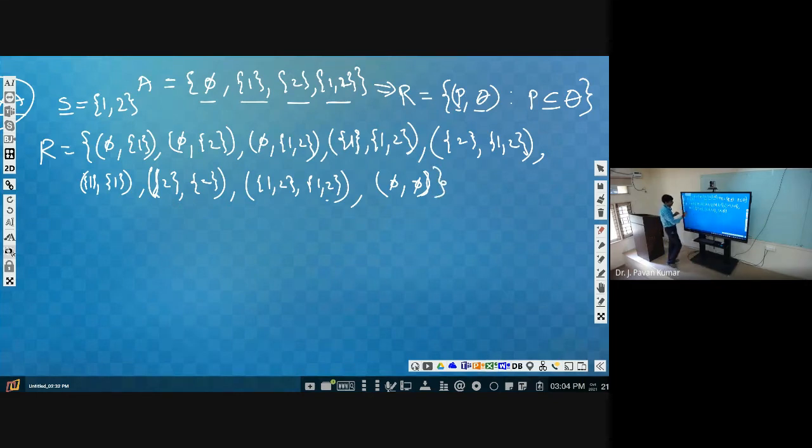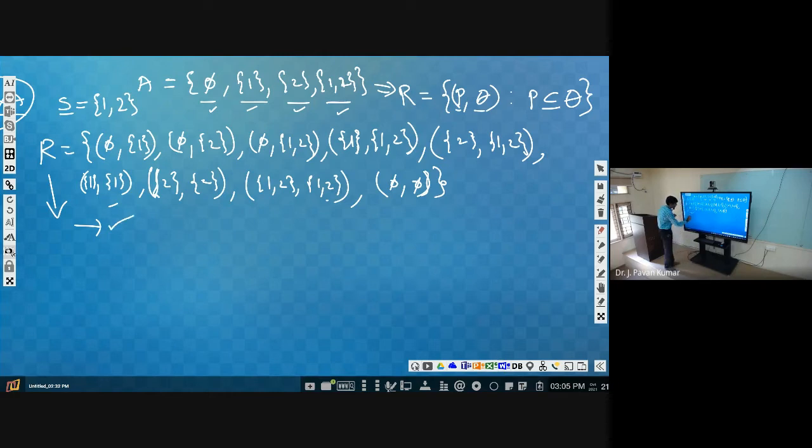Now we have to check whether this relation is a partial order relation or not. What is the first condition? Reflexive. Reflexive in the sense for every element, a comma a should be part of the relation. So phi comma phi is part of the relation, so it is satisfying. Next {1} comma {1}, yes. Next {2} comma {2}, yes. {1, 2} comma {1, 2}, yes. So it is satisfying the reflexive property.